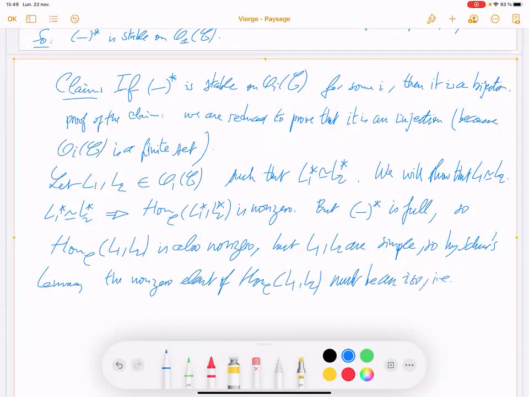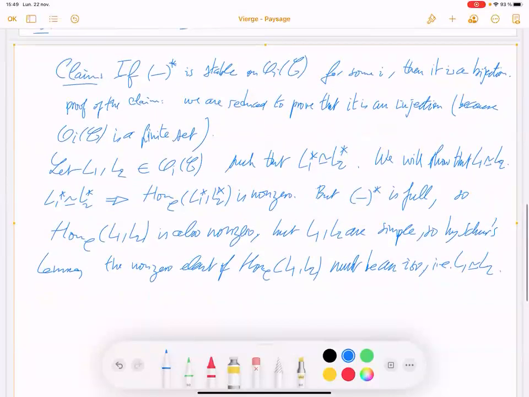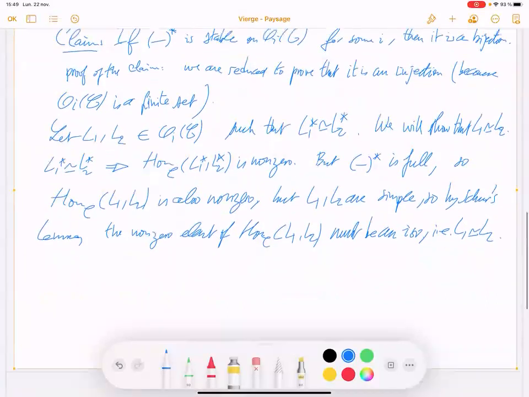In other words, L1 is isomorphic to L2. And so you have this injection, but an injection is a surjection, so it's a bijection.